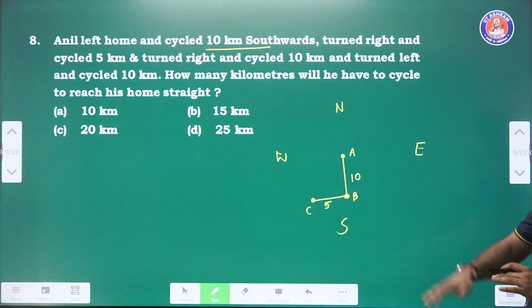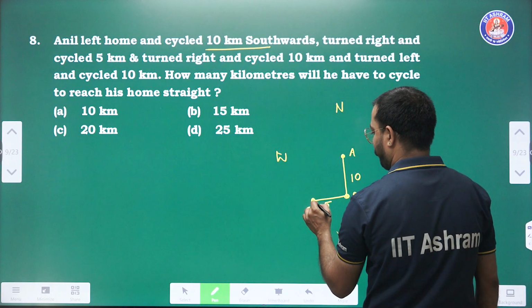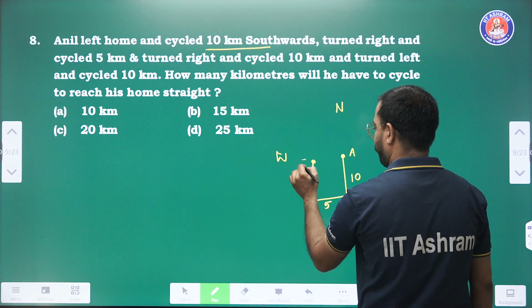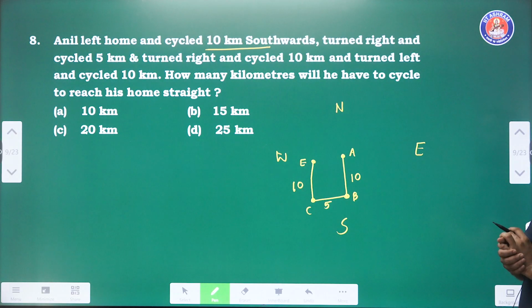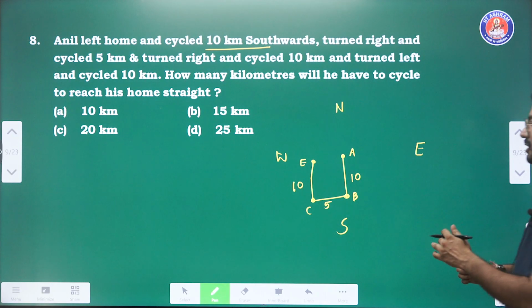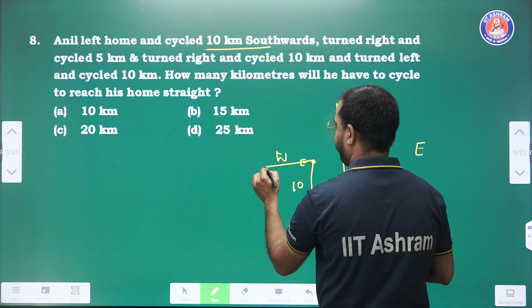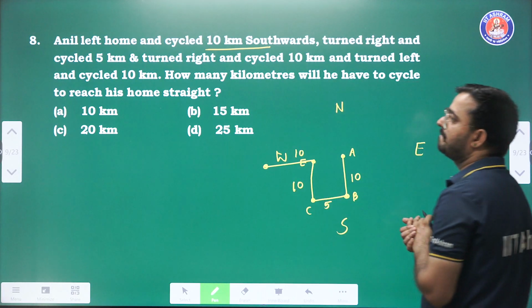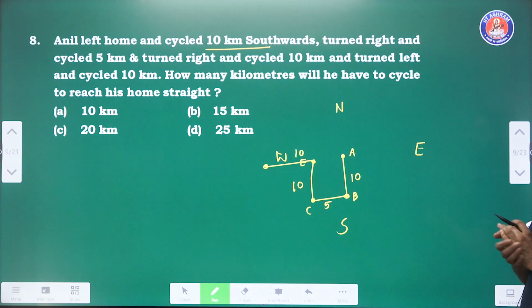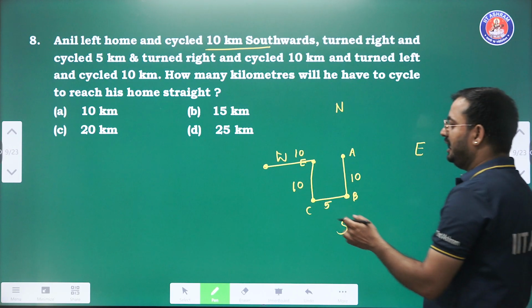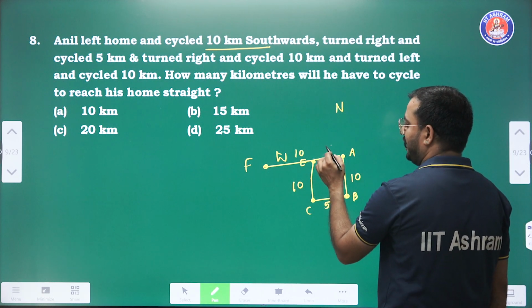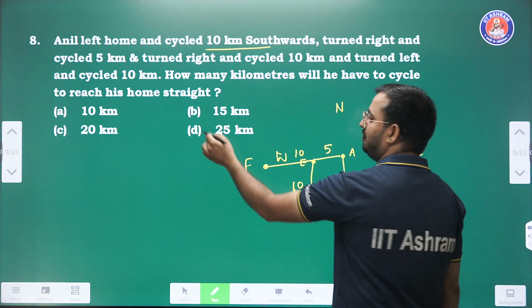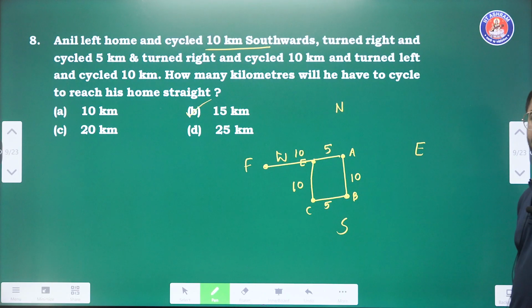Then turn right and cycle 10 kilometers. And turn left and cycle 10 kilometers. How many kilometers will he have to cycle to reach his home straight? Means A to F. So F to E is 10 and A to E is 5. So 10 plus 5, 15. So option number B is the right answer, 15 kilometers.